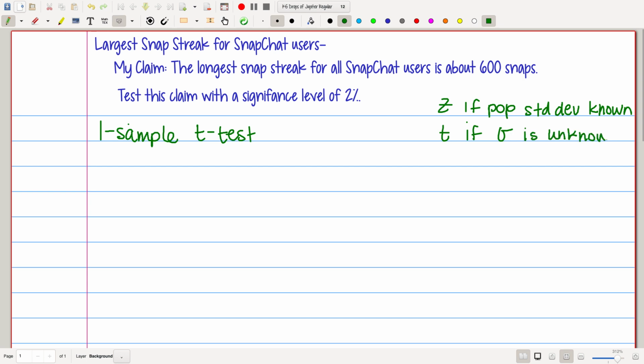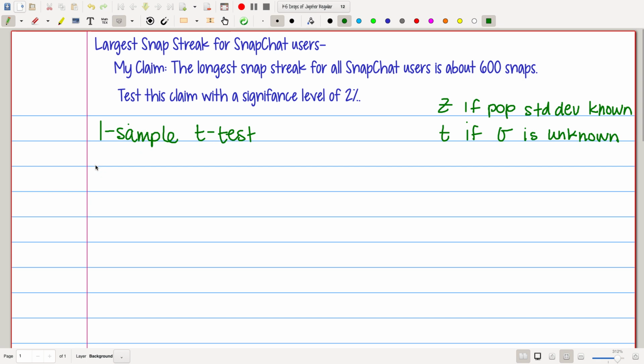And guys, we don't know sigma. We don't know anything about all Snapchat users. That's what we're trying to predict. I think it's about 600, but we don't know, okay? And so we're going to see if we have enough evidence to prove that. So we're going to do a one sample t-test. If we knew the standard deviation of the population, it'd be a one sample z-test.